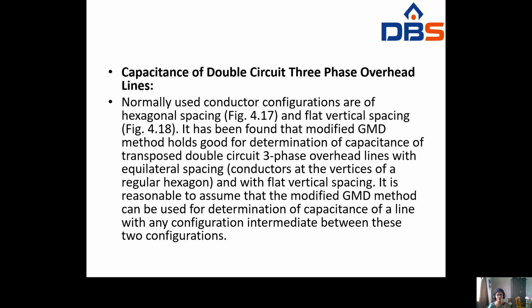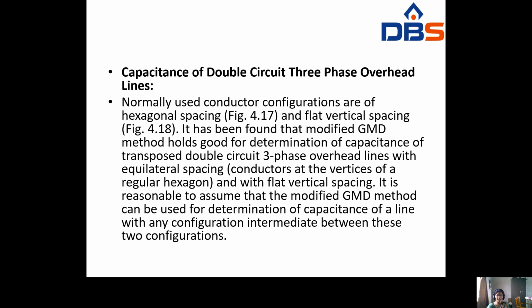So to find out the capacitance of the three-phase overhead line, you have to use the modified GMD method. That's why here the three-phase overhead lines with equilateral spacing means conductors at the vertices of a regular hexagon, and with flat vertical spacing. It is reasonable to assume that the modified GMD method can be used for the determination of a line with any configuration intermediate between the two configurations.